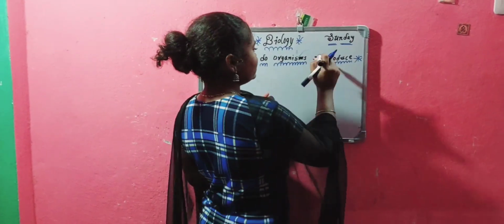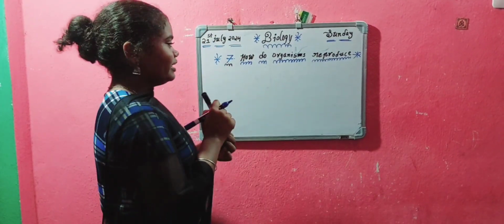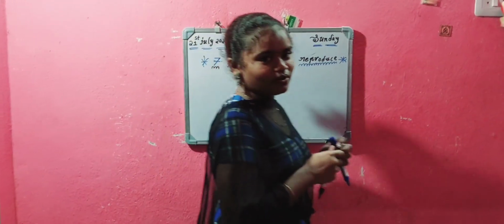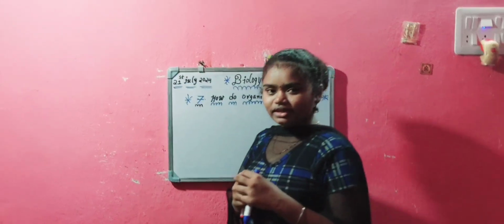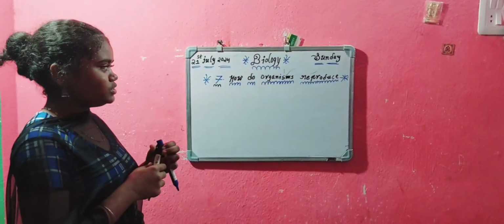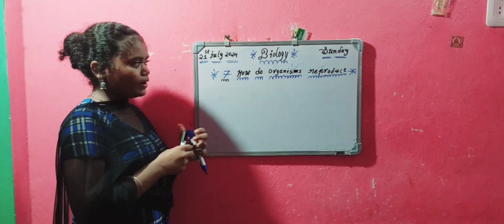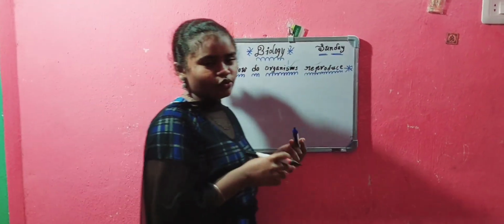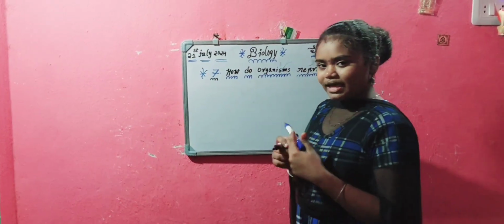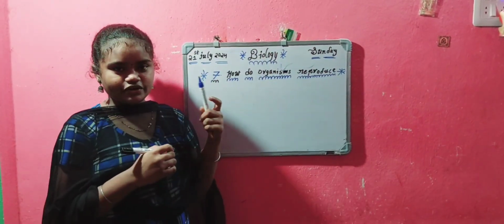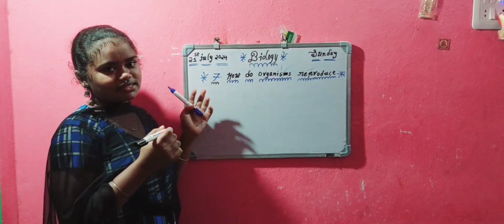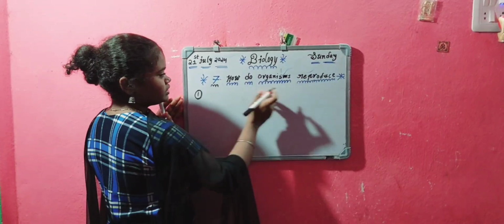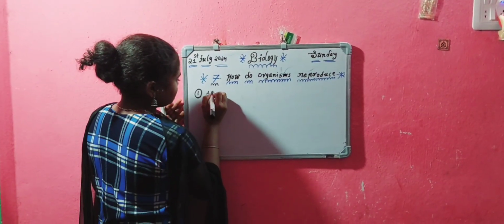And what is meant by reproduction? Reproduction is the process involving a parent or group of parents producing a new individual. Reproduction is involved in human beings, animals and plants. Reproduction is divided into two types: sexual reproduction and asexual reproduction.